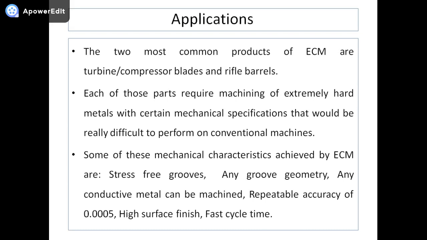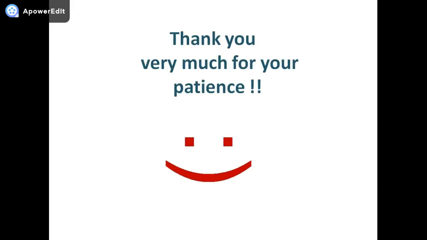So these are a few applications of the electrochemical machining process. Apart from that, it is also used where aircraft and aerospace components are frequently produced, because the high strength, temperature resistant material used is difficult to machine by other methods. So this is all about the electrochemical machining process.